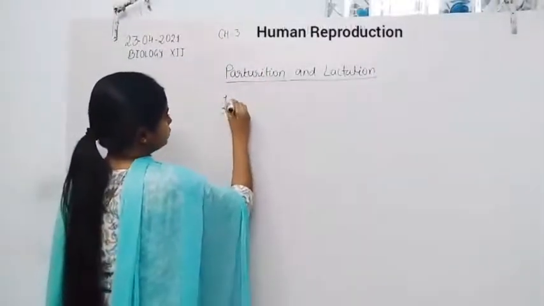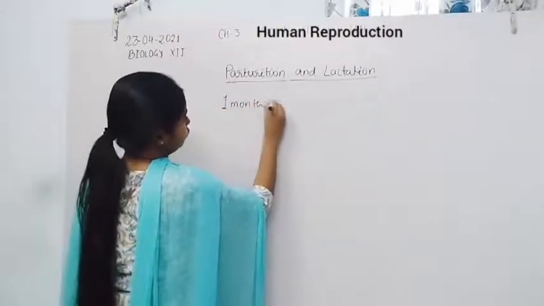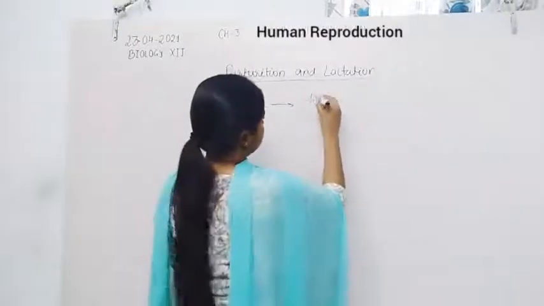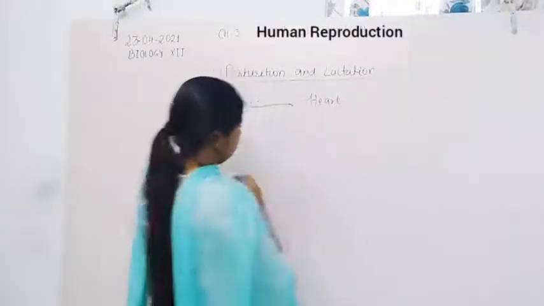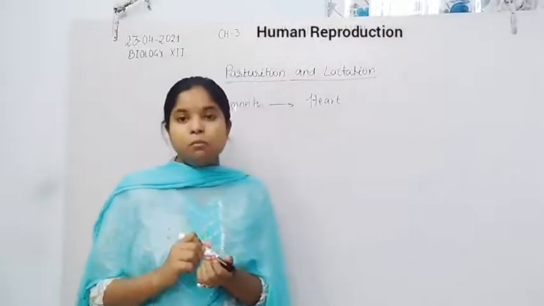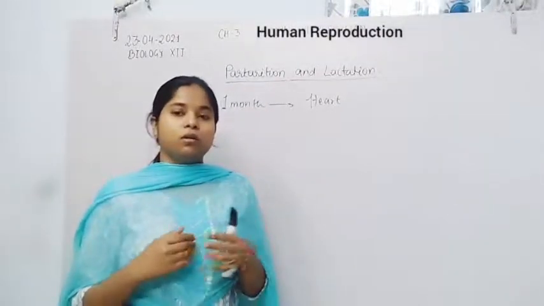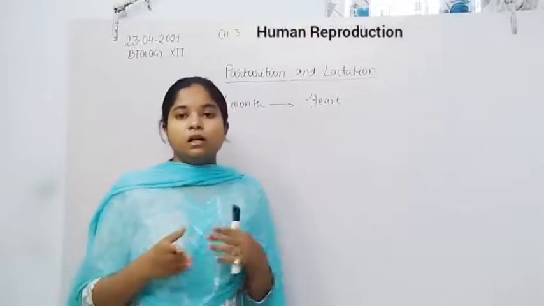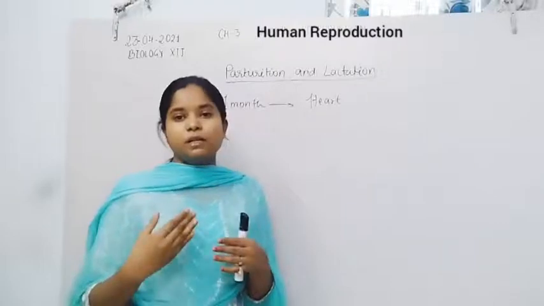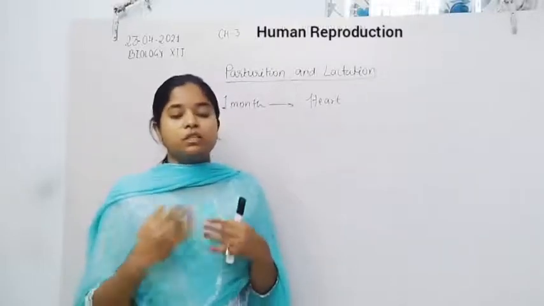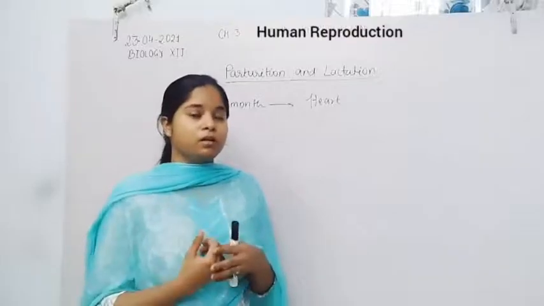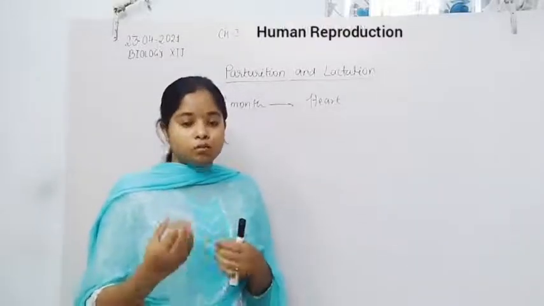At the end of the second month, the other organ systems will be formed. At the end of the second month, the heart sound of the fetus can also be heard with a stethoscope.